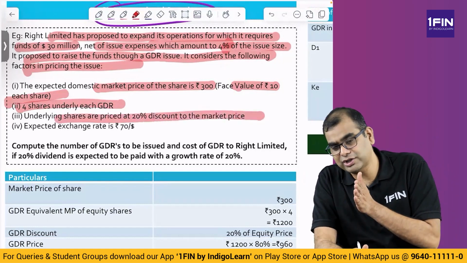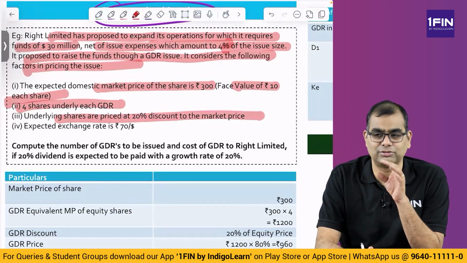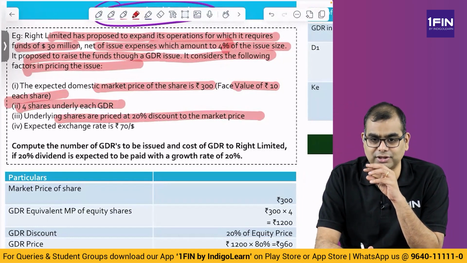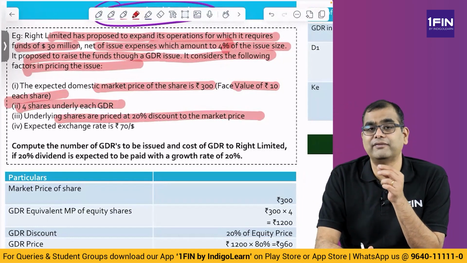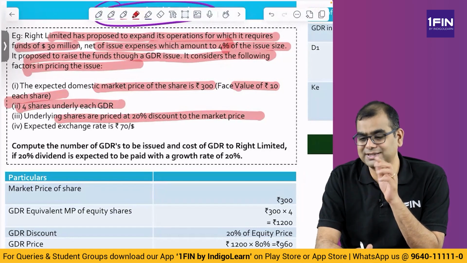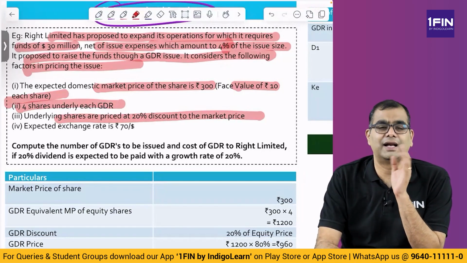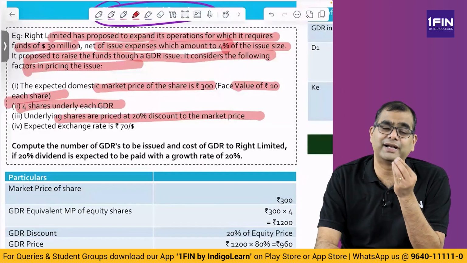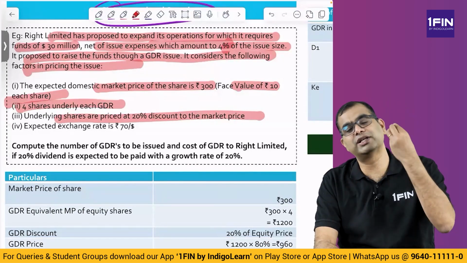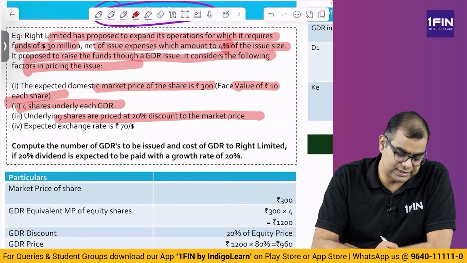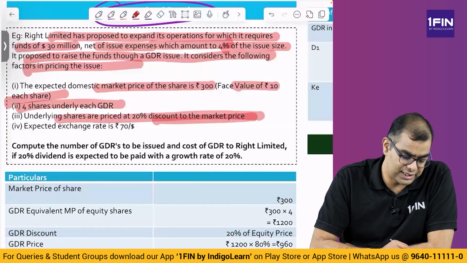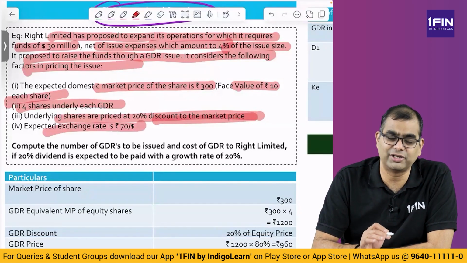Because you are issuing a GDR, there could be exchange issues and all of that. So when people issue GDRs, they don't price them exactly at the price of the share. They know that the GDR may trade at a slight discount, so when we are issuing it, we will issue it at a discount. So they are saying a 20% discount to market price. Then the expected exchange rate is 70 rupees per dollar.